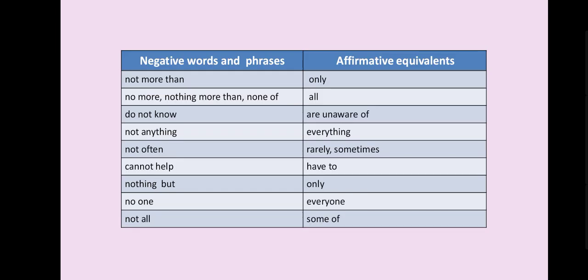Here a few more are there. Not more than, we use only in affirmative. No more, nothing more than, none of: all. Do not know: are unaware of. Not anything: everything. Not often: rarely, sometimes. Cannot help: have to. Nothing but: only. No one: everyone. Not all: some of. These kinds of changes you need to do.